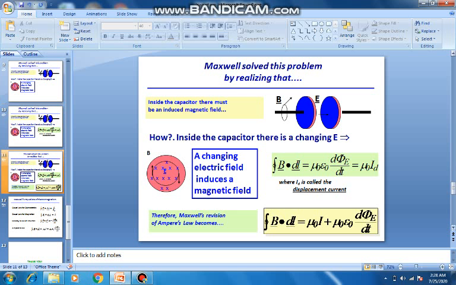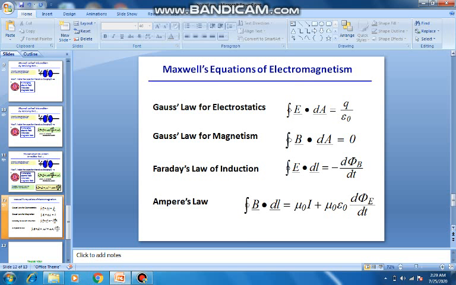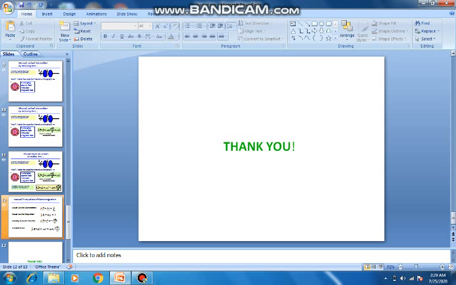So in combination, after Maxwell's revision, Ampere's circuital law becomes contour integral B dot dl is equal to mu 0 I plus mu 0 epsilon 0 into d phi E dt. The second term on the right hand side is the displacement current contribution, and the first term on the right hand side is the conduction current contribution. So these are the four revised laws of electromagnetism, also known as Maxwell's equations, and the first two laws are time independent, and the last two laws are time dependent.